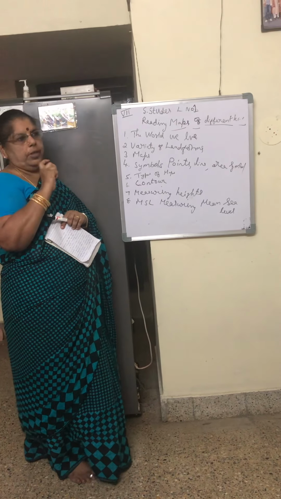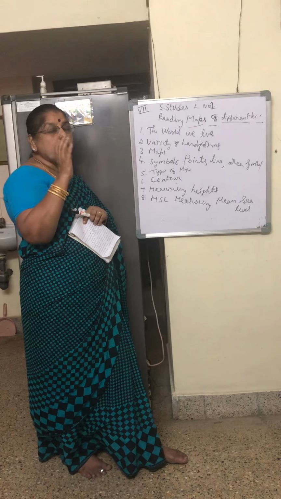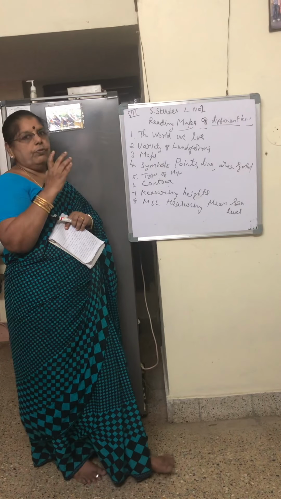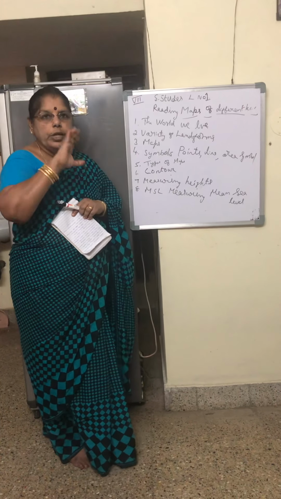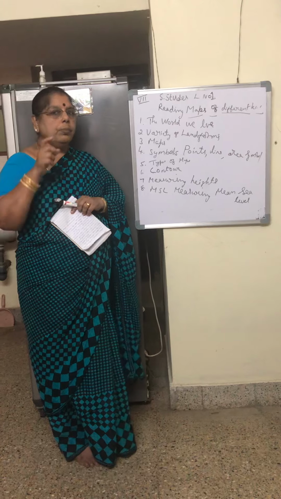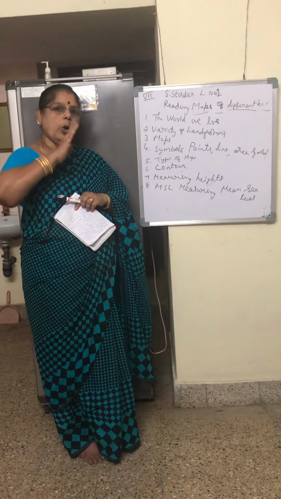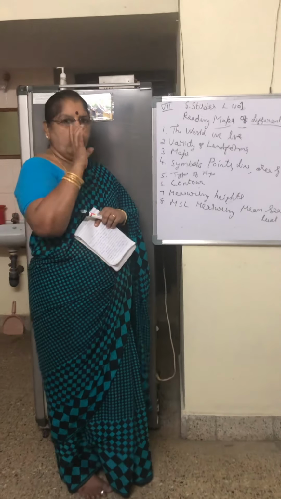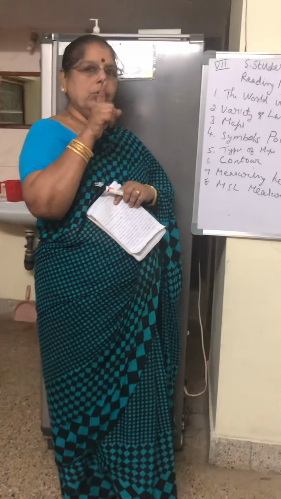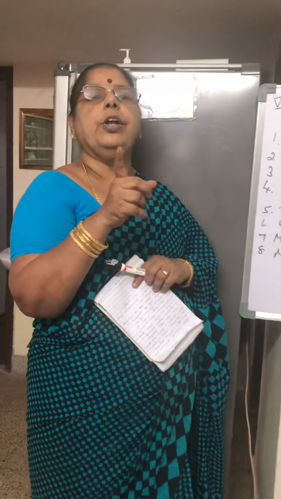Now, there are types of maps. Usually we follow the political map and the physical map. What do you mean by political map? The earth's surface is divided into continents and oceans. Continents are divided into countries. Countries are divided into states. States are divided into cities, towns and villages, like that. So each and every division of an area or region, we can show on a map.